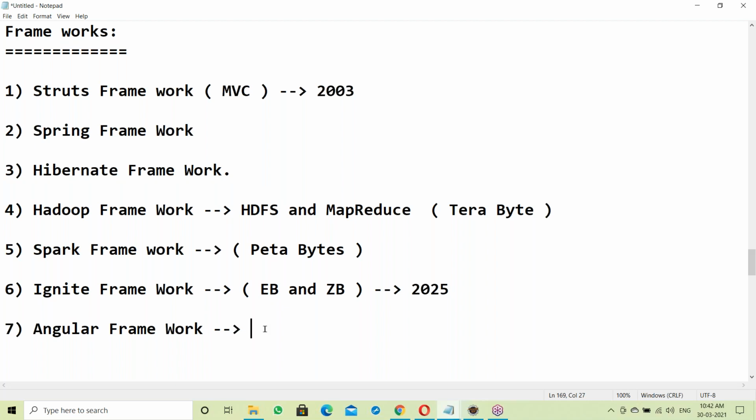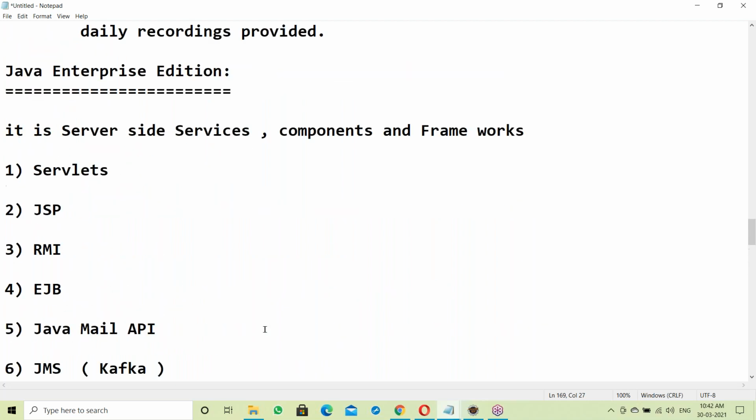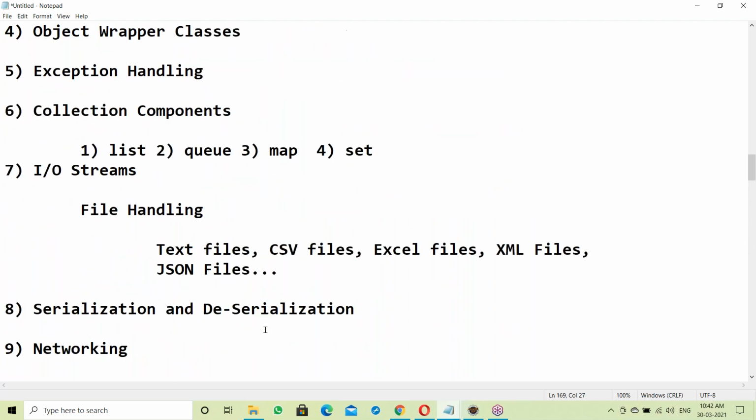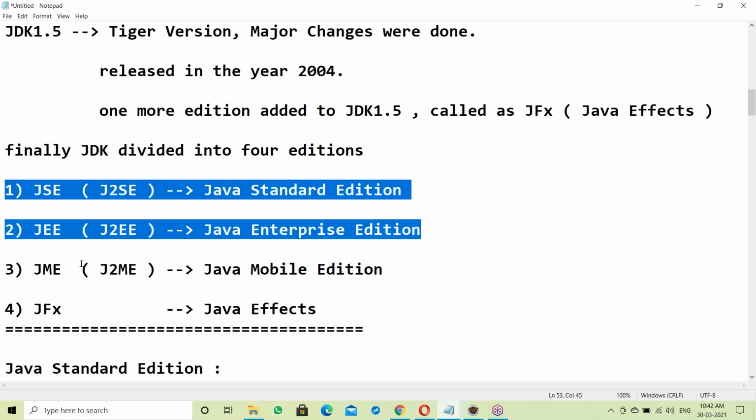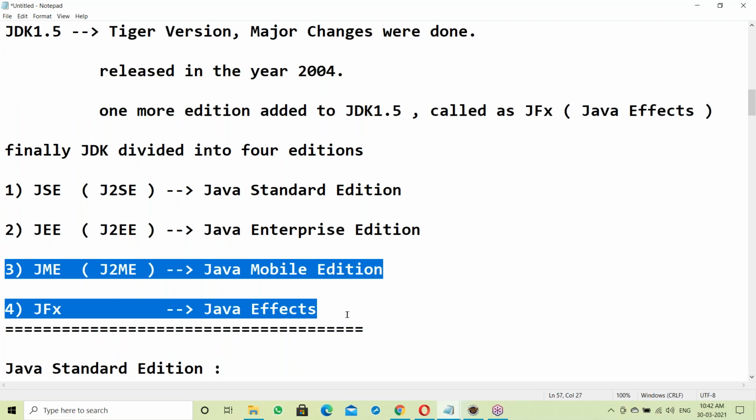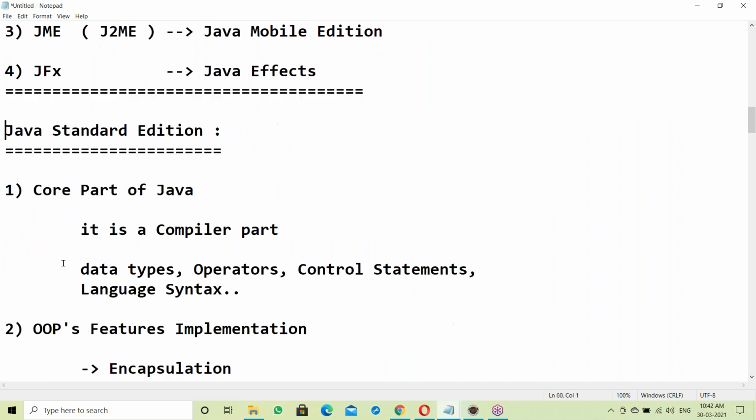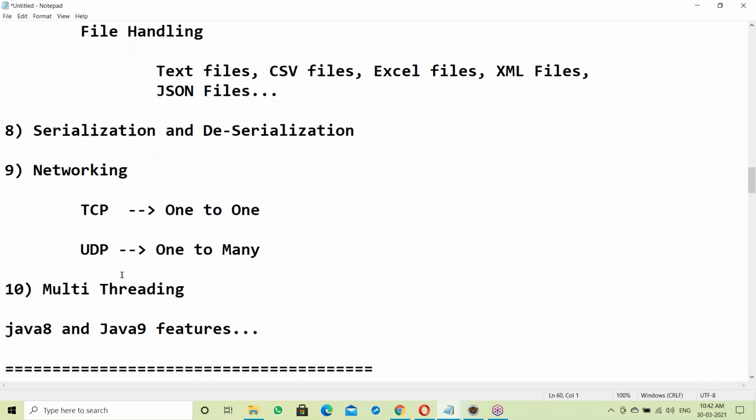So these are the different frameworks in Java. This is the complete interpretation. Okay, this is about standardization and interpretation. Here ME and FX, no one is using this area. In this area Java is very poor. Okay. Our syllabus is Java standardization.